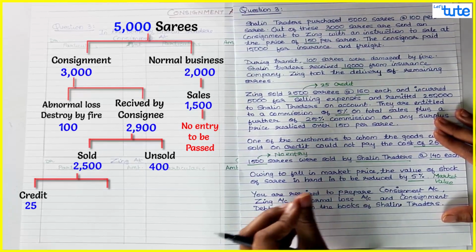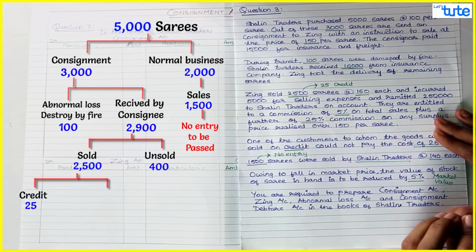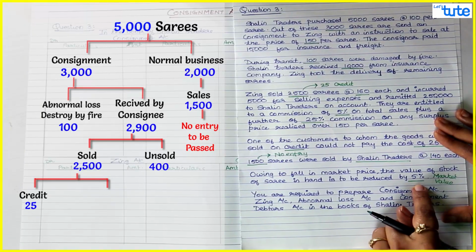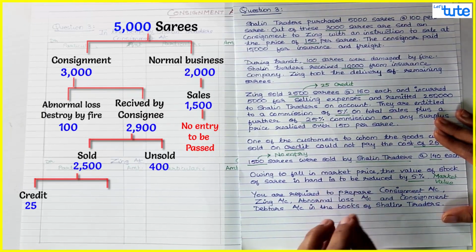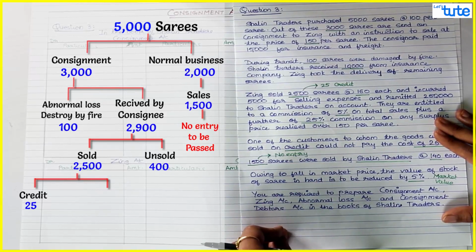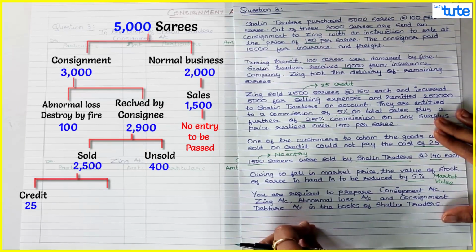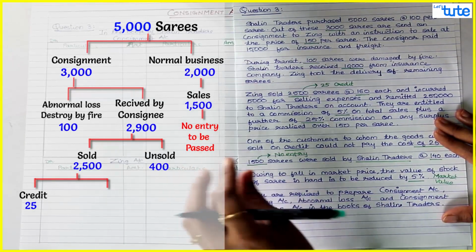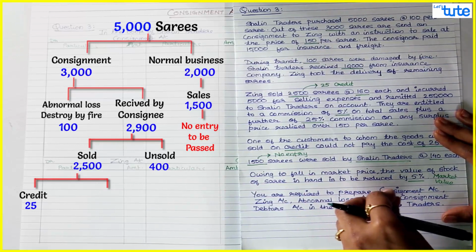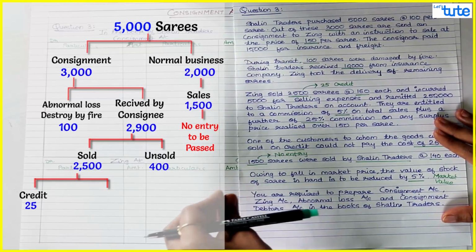Net realizable value is to be used when they specify the market value. So over here they have specified the market value, so you'll have to compare whether the cost of closing stock is lower or the net realizable value of the closing stock is lower, and whatever is lower, that would be your closing stock amount. So if you are still confused about that, you can refer to that session again and then you can start solving this problem.